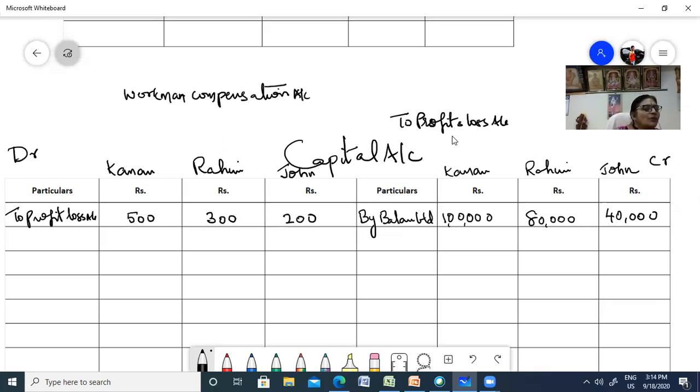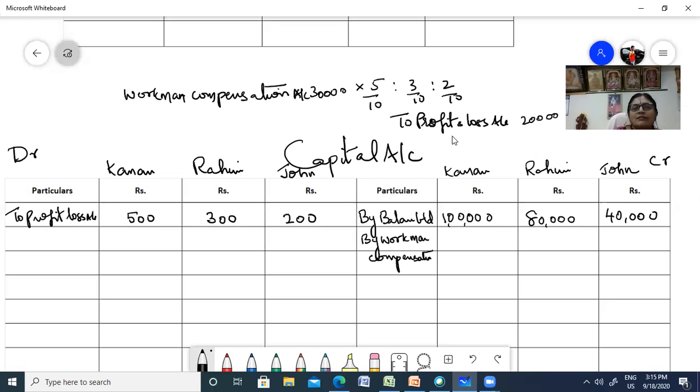So what did you have for workman compensation? What is the total amount you had? I don't know whether you remember the amount. Workman compensation was 30,000. Profit and loss was 20,000. Right? You have to share it among the old partners. So first of all, let us transfer workman compensation. By workman compensation, so 30,000 into 5 by 10, 3 by 10, and then 2 by 10.